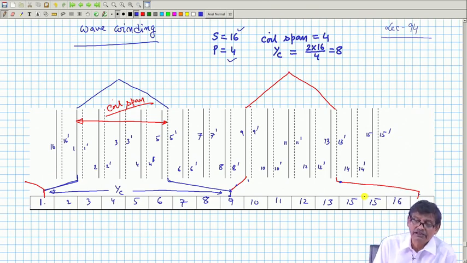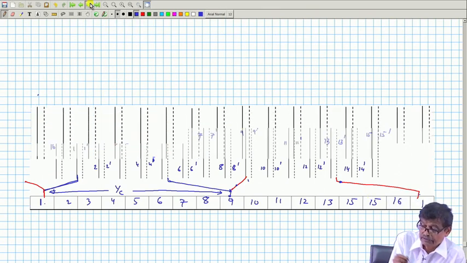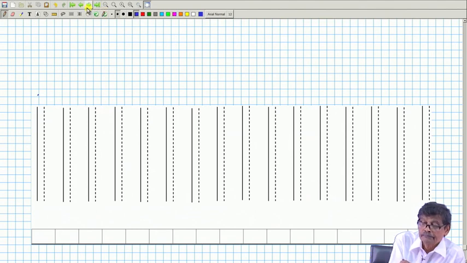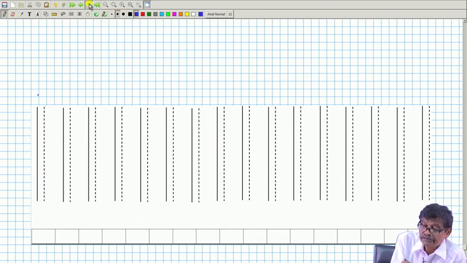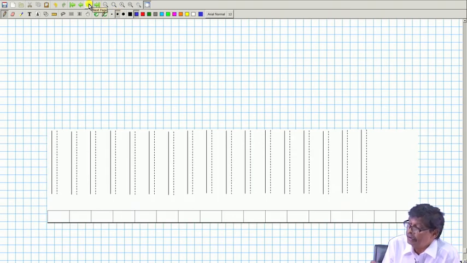The compromise is this: I will not insist that the coil span be perfectly one pole pitch apart; let it be a little bit this way or that way.